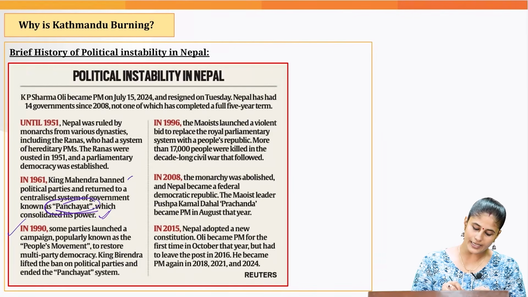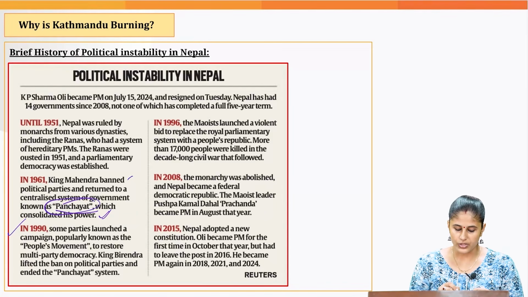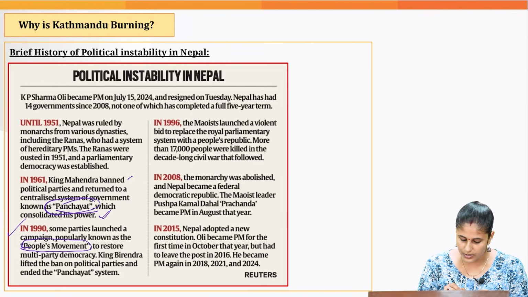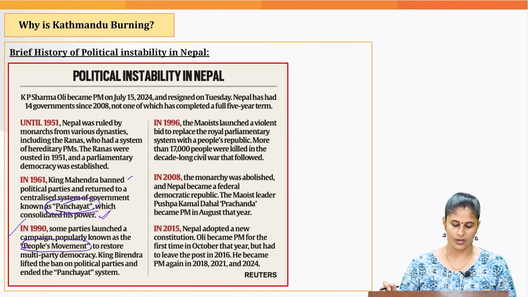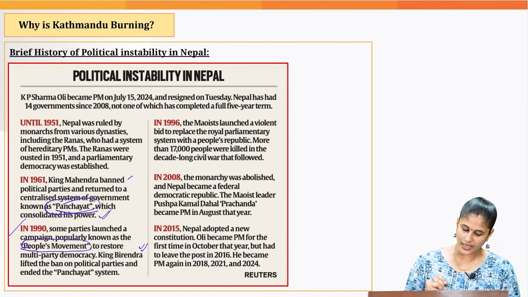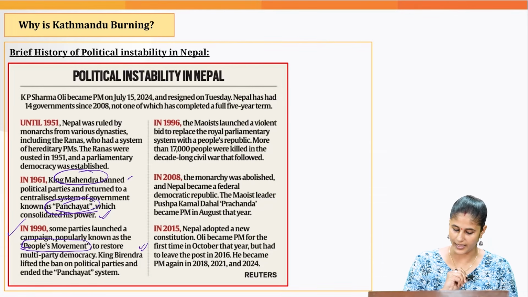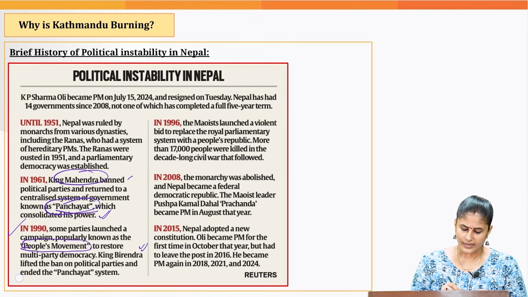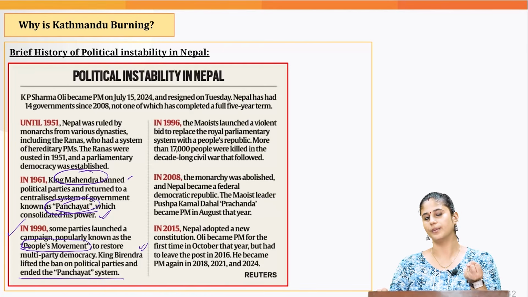Then in the 1990s, what happened? The political parties launched a campaign which was basically referred to as the People's Movement, to restore parliamentary democracy. At that time, King Birendra lifted the ban on the political parties, which was actually imposed by King Mahendra, and that ended the panchayat system, wherein the king was having all the powers.